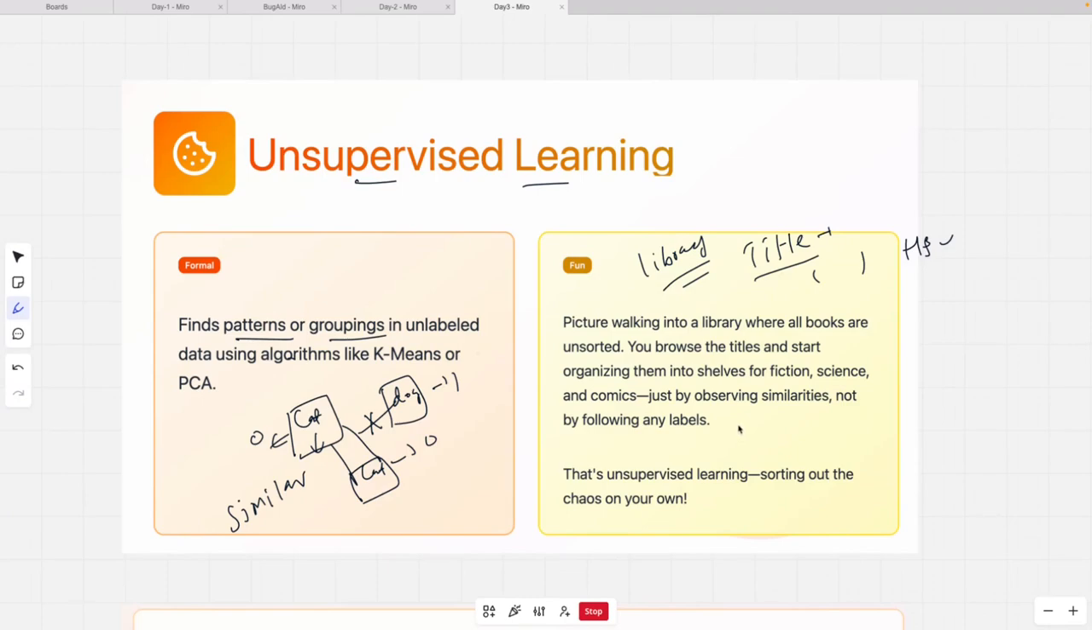And we will learn in the future there are very famous algorithms like k-means clustering and PCA, which we will use in unsupervised learning. One very good example of this is market segmentation.